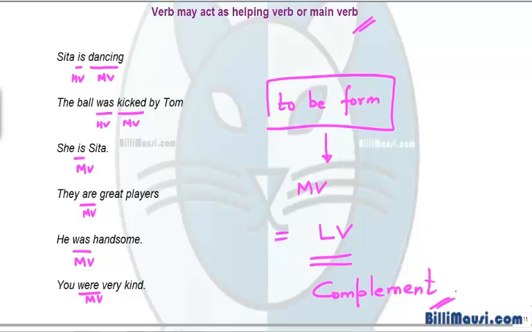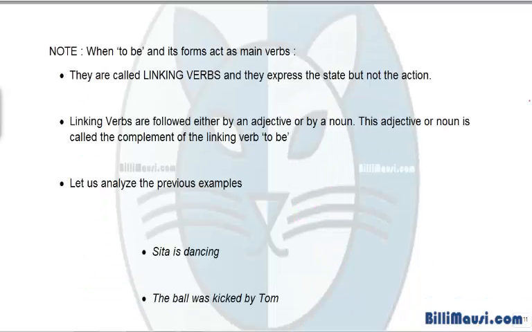I'll be discussing this concept in a number of videos just to keep reminding you of this concept. So note, when to be and its forms act as main verbs, they are called linking verbs and they express the state but not the action. Linking verbs are followed either by an adjective or by a noun. This adjective or noun is called the complement of the linking verb as stated above.